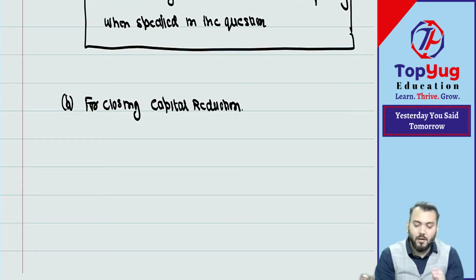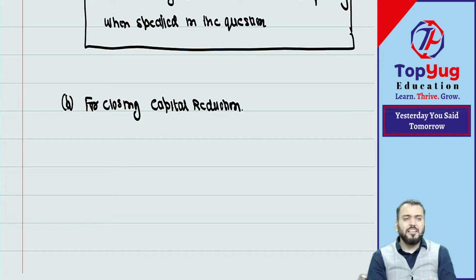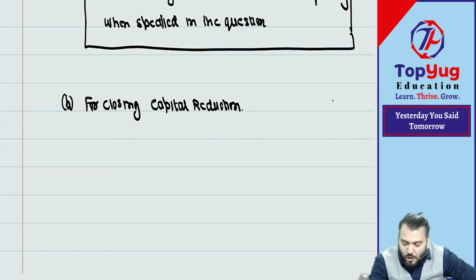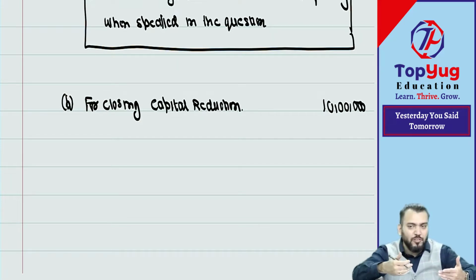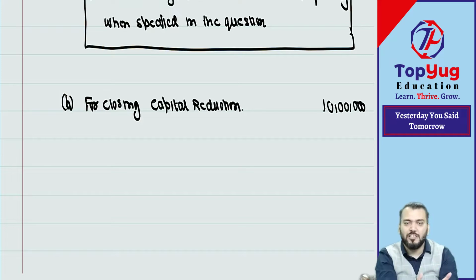Correct. Now, practically speaking, suppose the total loss to be written off is 10 lakh. Because when you go under this scheme, you know how much loss is to be written off, because you need to file an application to the High Court for writing off this much amount of loss.